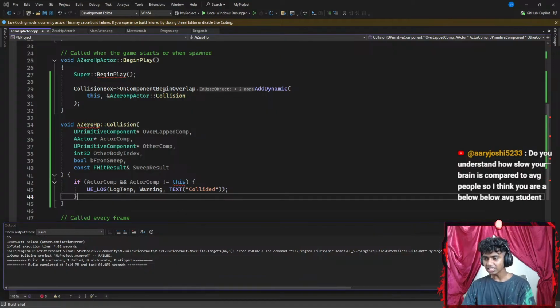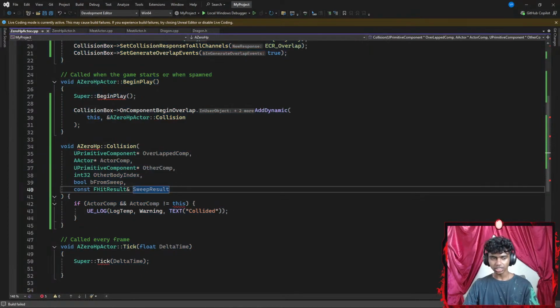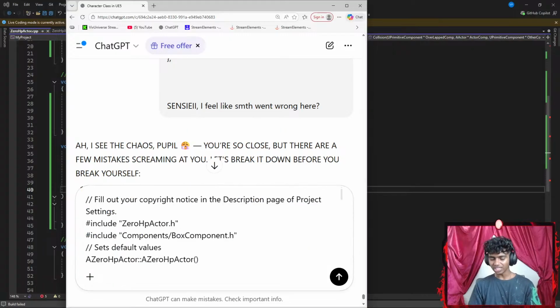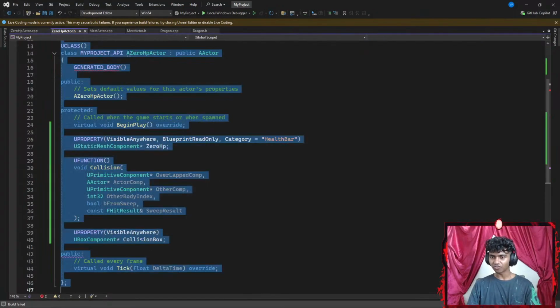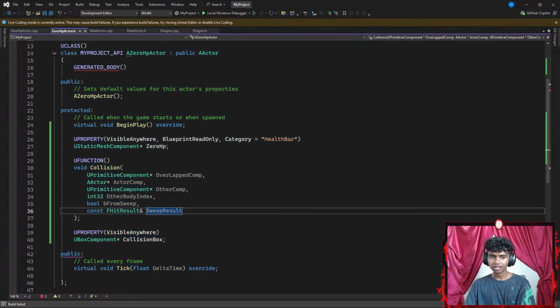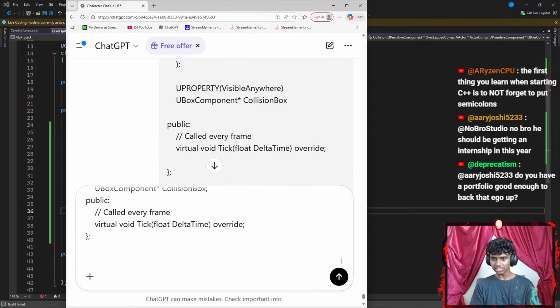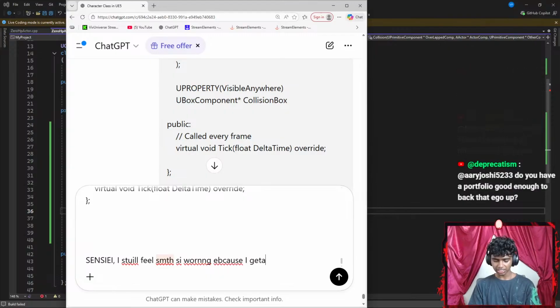Let's see. So it still says that I failed. Did I make a small mistake up here? Let's go with Control A, Control C. Let's get ChatGPT back here. Let's go ahead and paste this. How did I still mess this up? Okay, so let's go ahead and get ChatGPT back here. Let's paste this and hit enter. I still feel something is wrong because I get an error.